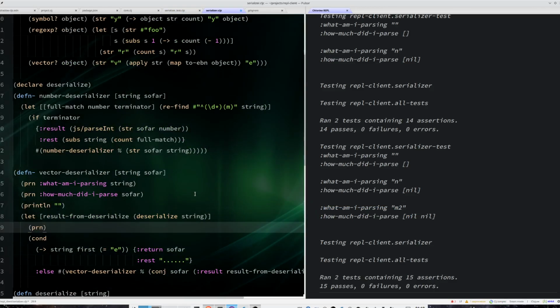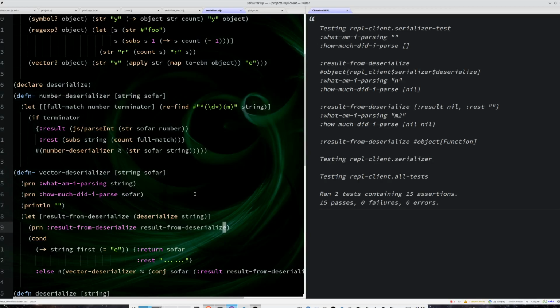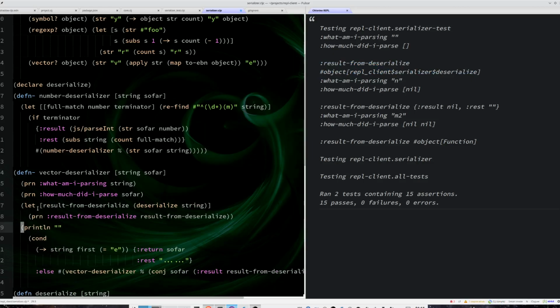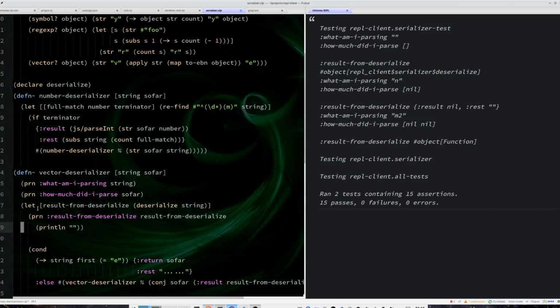So let's just print the result from the deserialize here, and it will be clear what happened. Actually I am going to move the print line here because it will be easier to get.